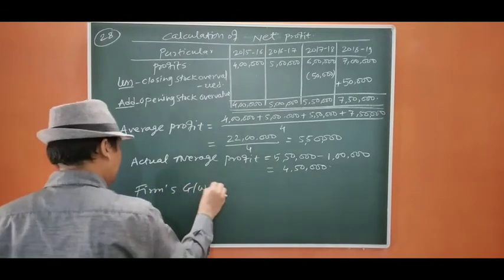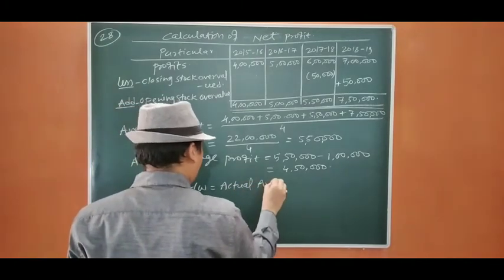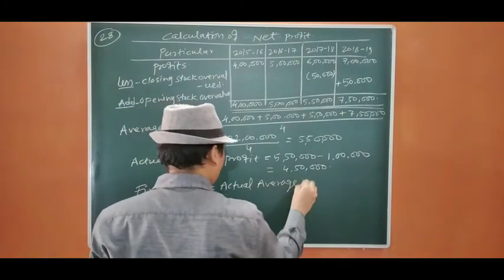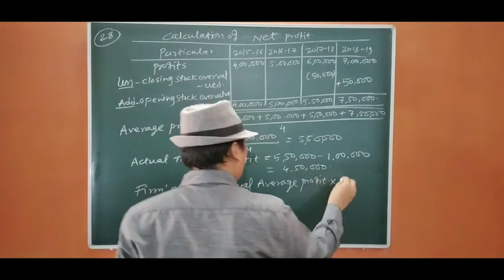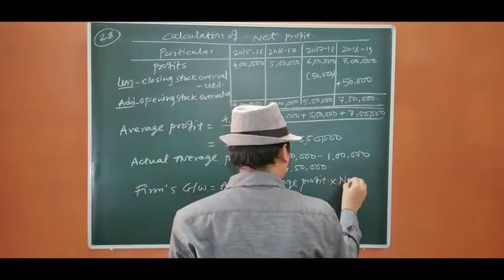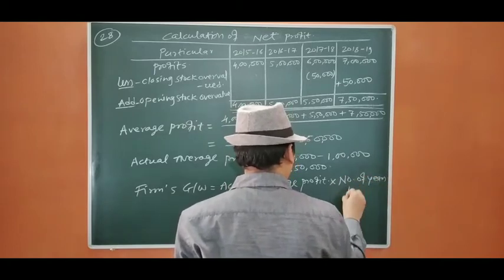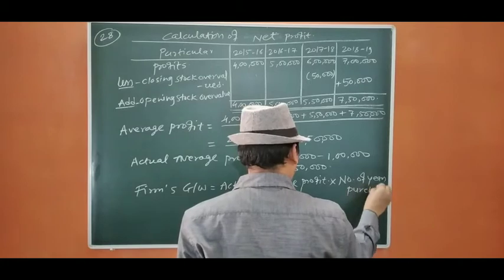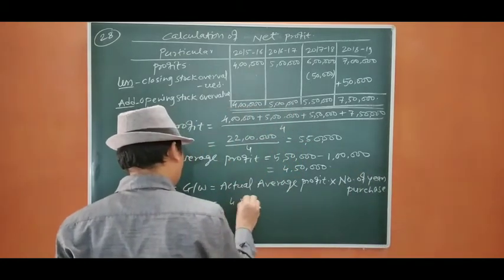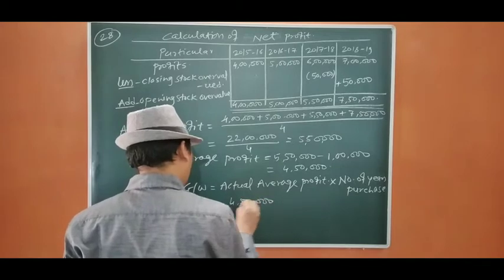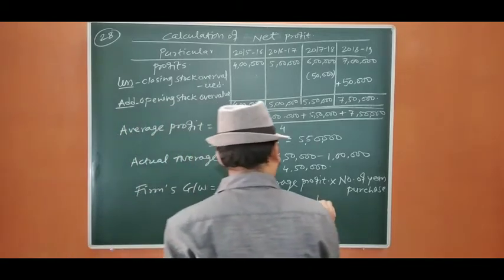Firm's goodwill equals actual average profit into number of years purchase. That is 4,50,000 into 3, which is 13,50,000.